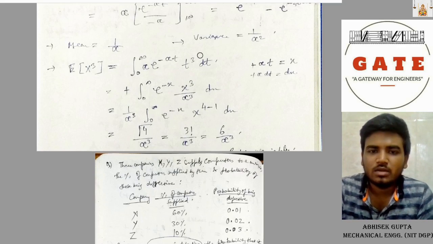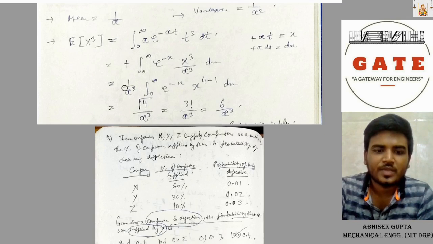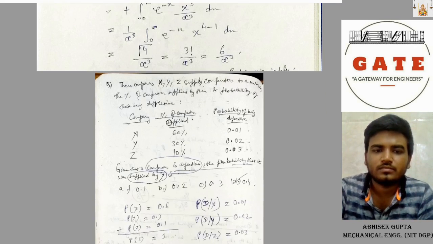We know that for this type of exponential distribution, you just have to apply the formula simply. In probability, most of the time you have to apply the basic concepts and formulas to solve any of the given questions. So either apply Bayes theorem or conditional probability or the distributions provided, and you can solve. Then E of X cube equals the integration from 0 to infinity of t cube alpha e power minus alpha t dt. Now integrate it, you will get the answer as 6 by alpha cube.